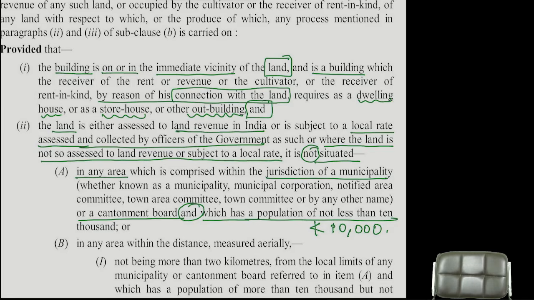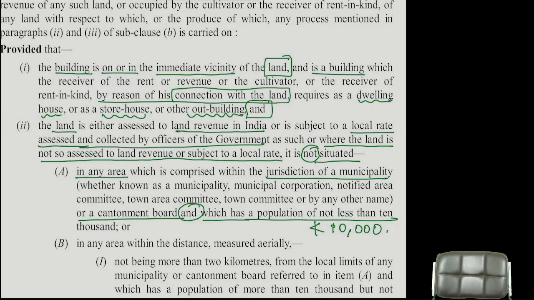Shall I ask one question before we start with this? There is agricultural land situated in Hyderabad city. From that agricultural land I am getting rent, not from a building. Agricultural income or non-agricultural income? Agricultural.